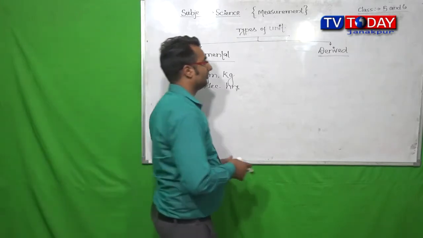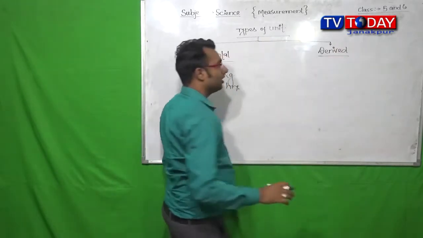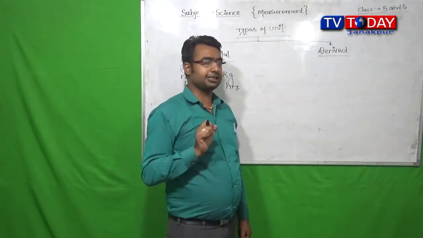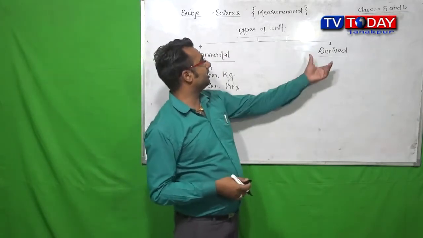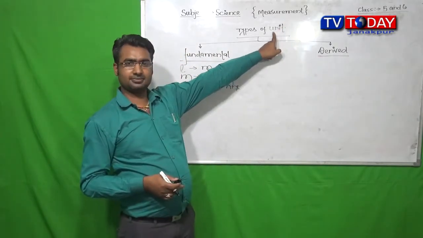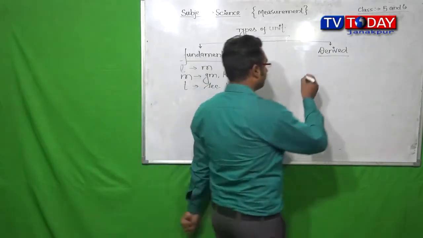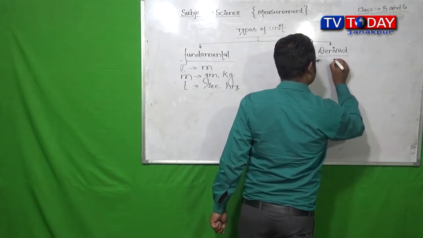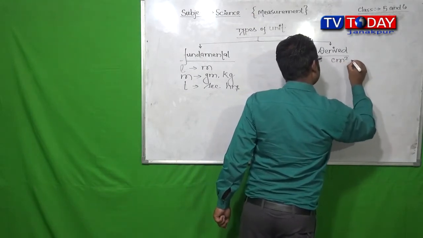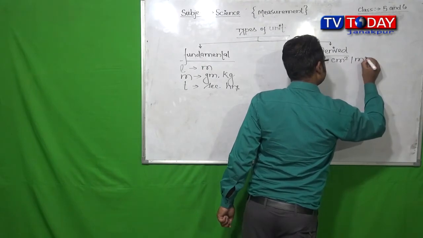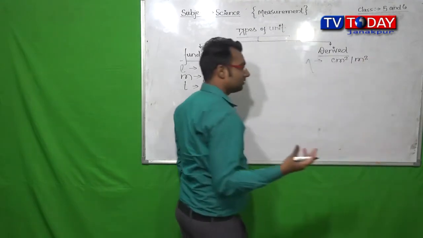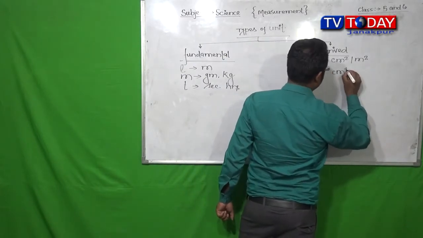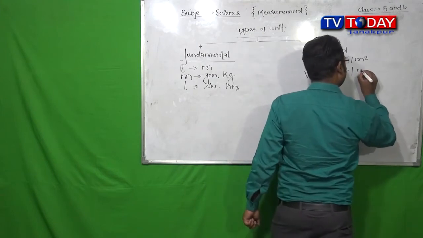Same way, the unit of derived physical quantity comes under the derived unit. Like for area, what? Centimeter square or meter square. As well as for volume, V, centimeter cube or meter cube.